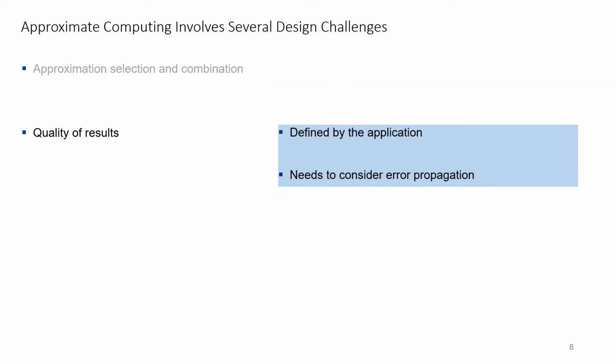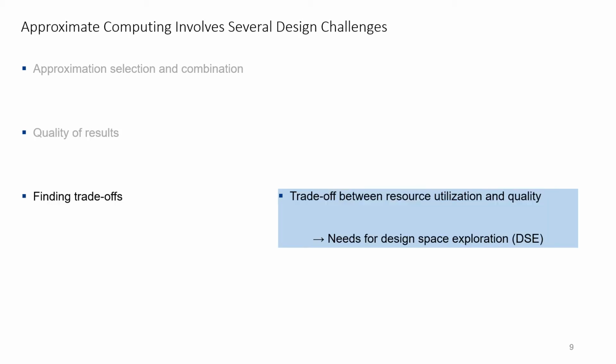To measure the quality of the results, we often need to define metrics that depend on the target application. Besides, when combining different approximation techniques, error can propagate and interact, which is also a key challenge that needs to be considered in an optimization process. Finally, finding interesting trade-off in a large design space is also a tedious task, requiring methodologies to efficiently perform design space exploration.